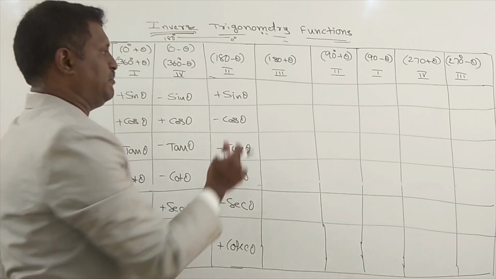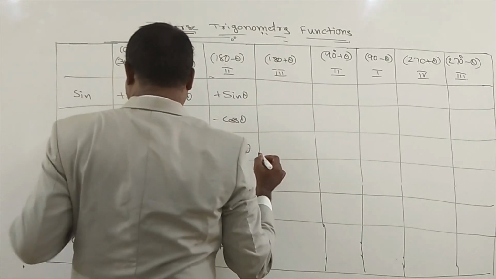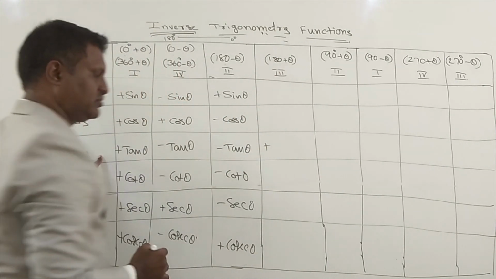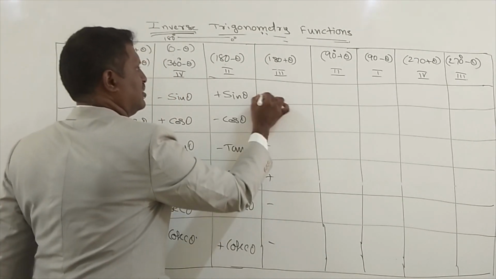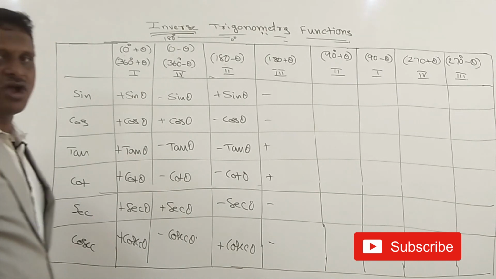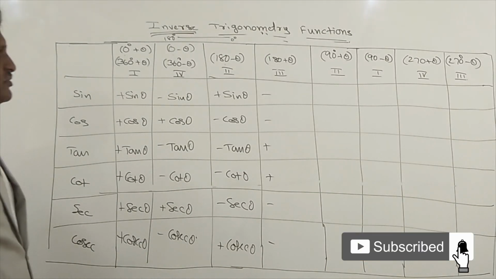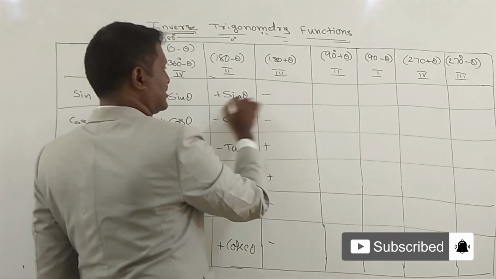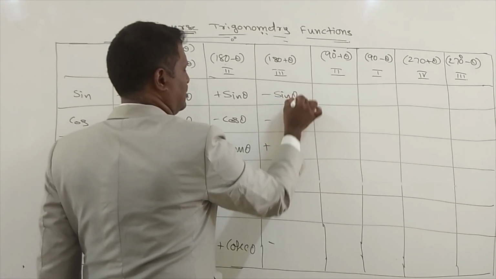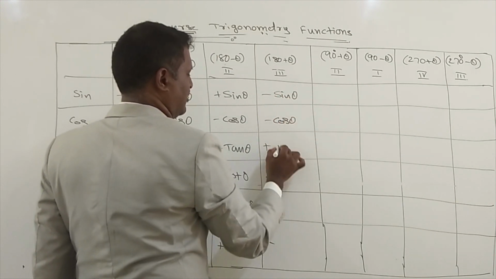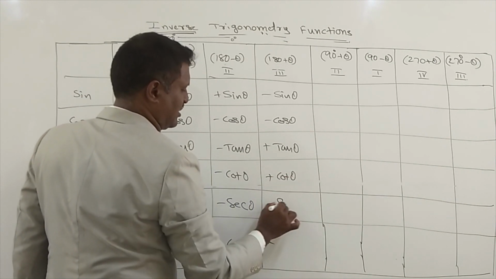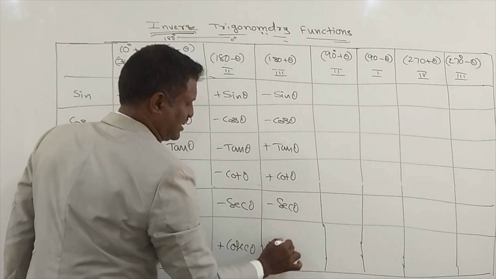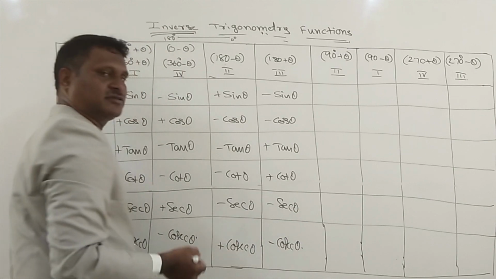Now 180 plus theta, third quadrant. In the third quadrant, tan and cot are positive, rest all are negative. Here sine will come sine as it is, cos will come cos, tan will come tan, cot will come cot as it is, secant will come secant as it is, cosecant will come cosecant as it is.